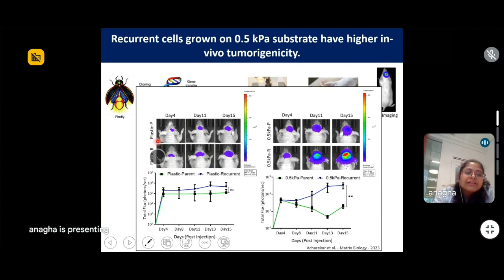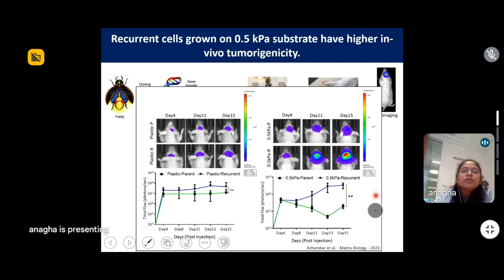So we saw that when the cells were injected with the parent cells grown on plastic petri dishes, and the recurrent cells grown on plastic petri dishes, the tumor volume did not differ significantly between them. But when you grow them on soft substrate, the difference between the tumorigenicity of the parent population and the recurrent population was significantly observed.